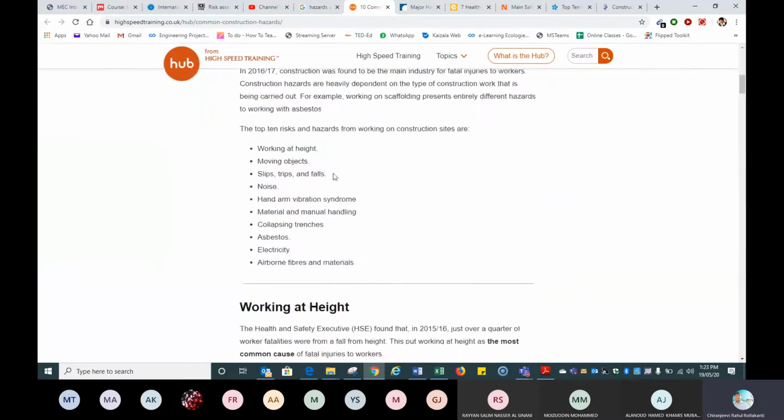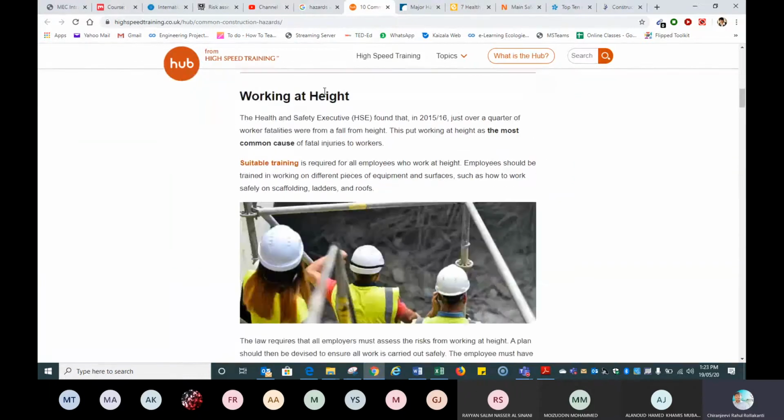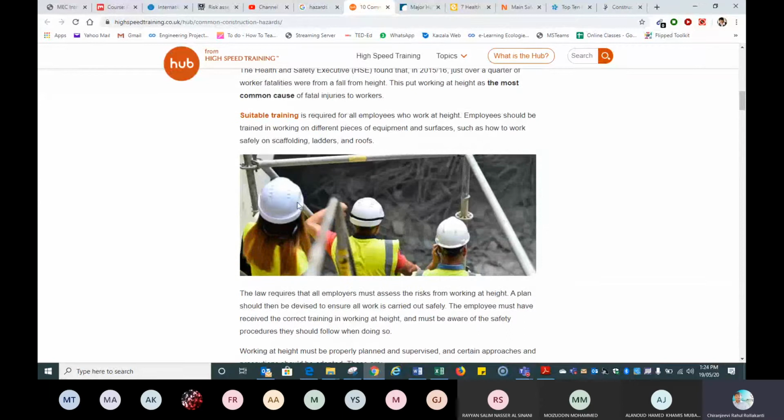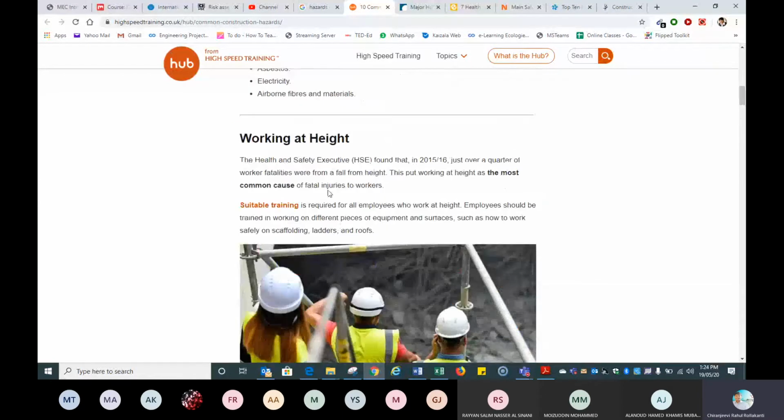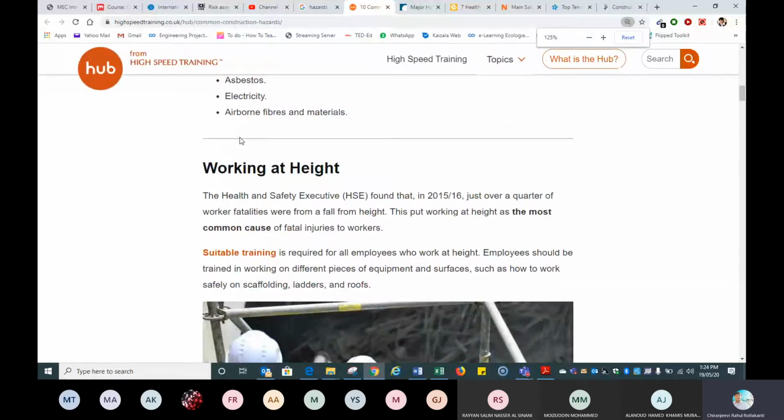Okay, so let us see the basic 10 common construction hazards. You can see working at height: suitable training, avoid working at height. Okay, maybe as you said, let me take this one.